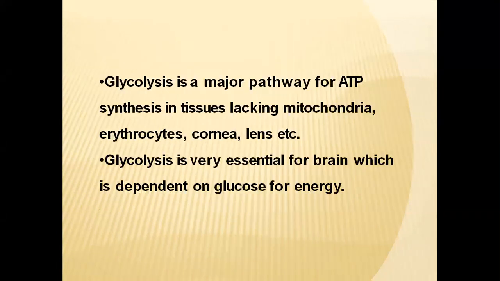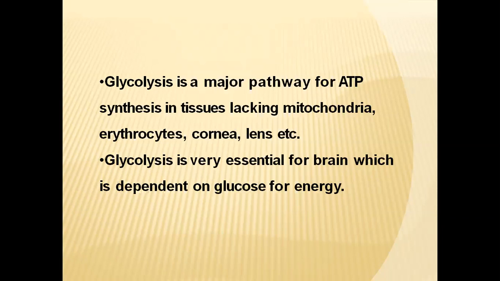And glycolysis is a major pathway for ATP synthesis in tissues that lack mitochondria, such as erythrocytes, cornea, lens, etc. A couple of pathways release energy. Out of those, glycolysis is the first one, and later the Krebs cycle will be there.